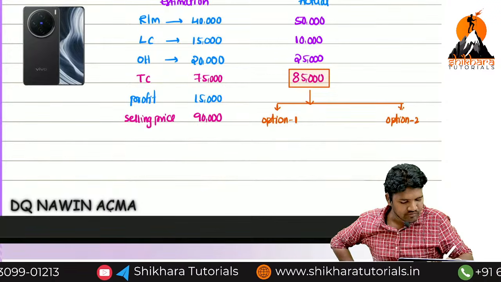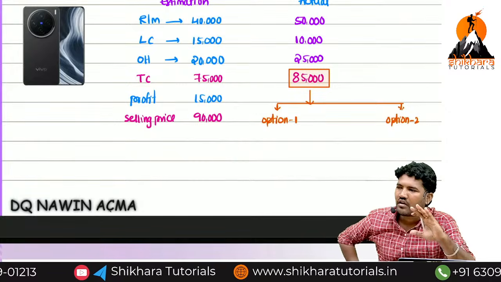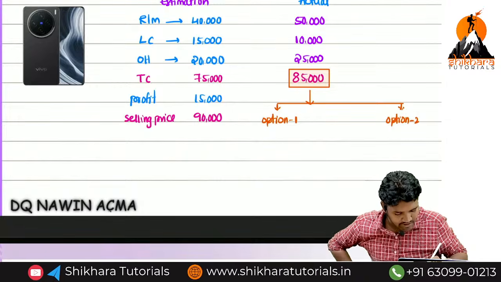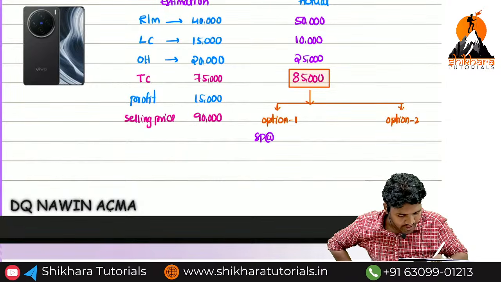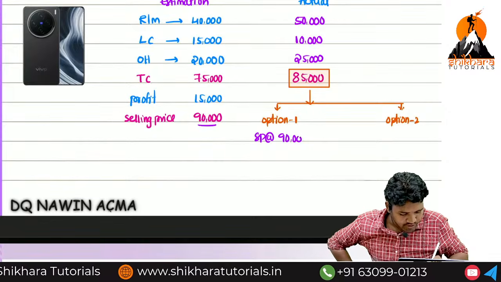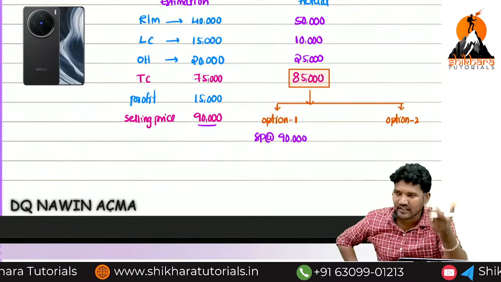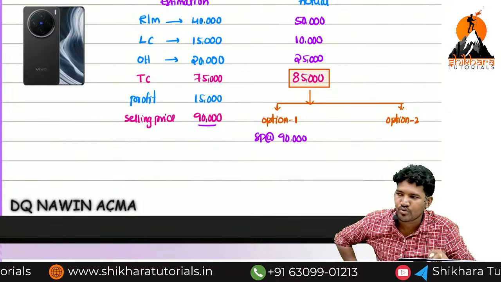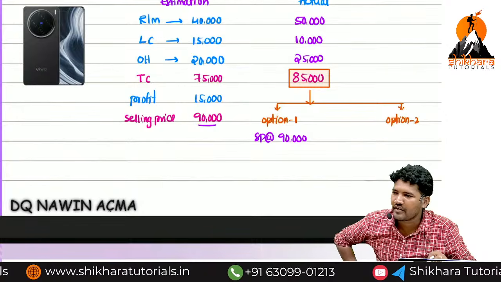He can go with the constant selling price. Constant selling price means the selling price remains constant at 90,000. If that commodity sells for 90,000 and the cost is 85,000, how much profit will they lose?